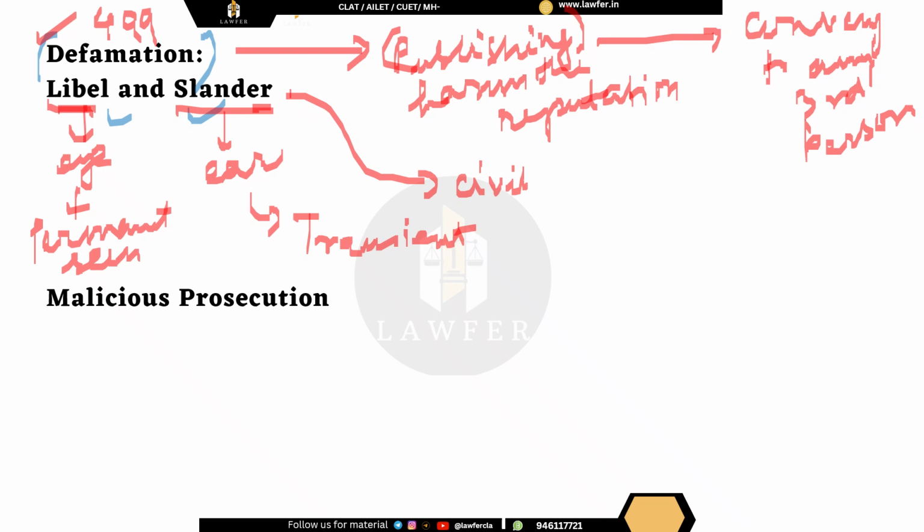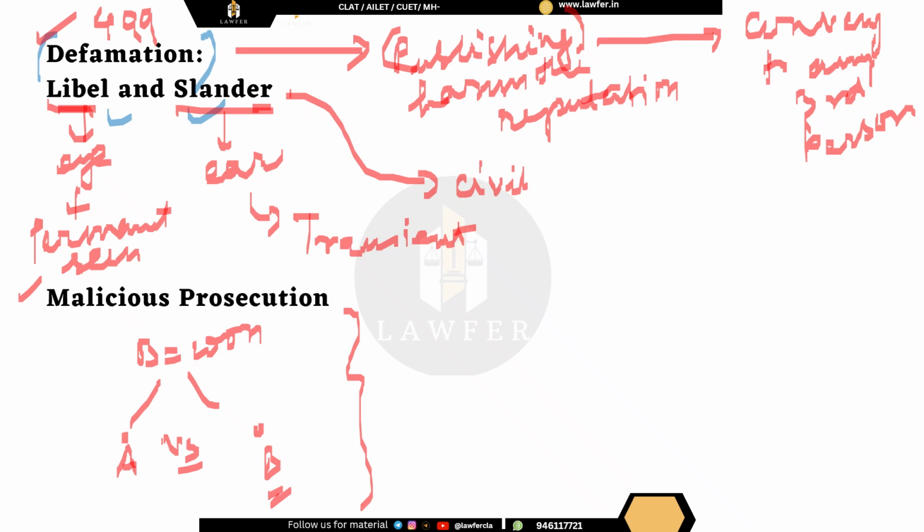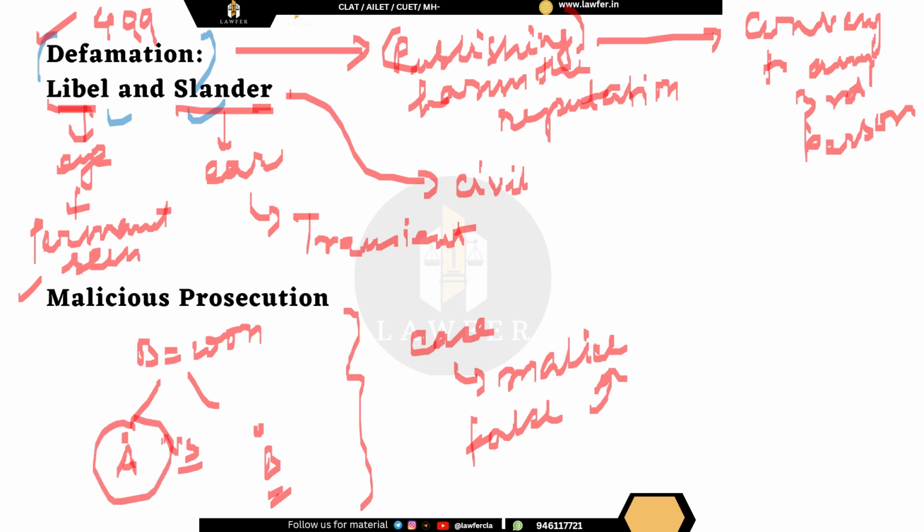Now let us look into the next tort, which is malicious prosecution. Suppose A filed a case against B in the court, and ultimately in this case B won, that is, the defendant won. And it was found that this case was filed out of malice. Malice means hatred or ill will. It was an entirely false case, filed just because of malice, with actually no ground. It was an entirely false case which was filed by A.